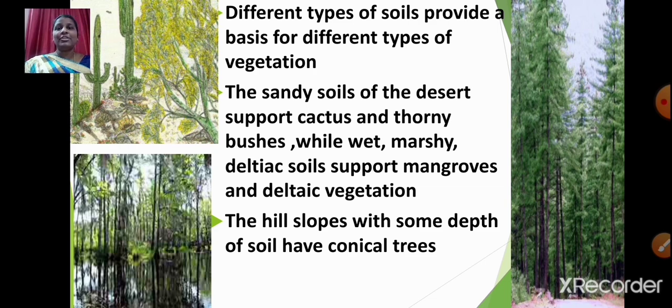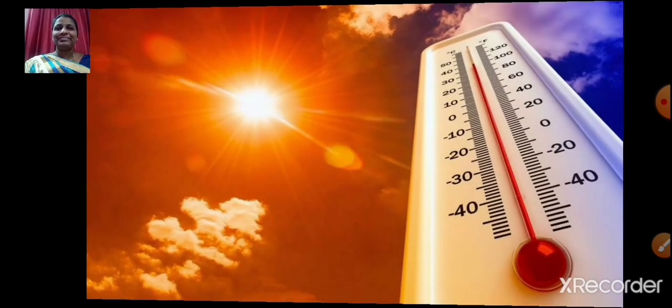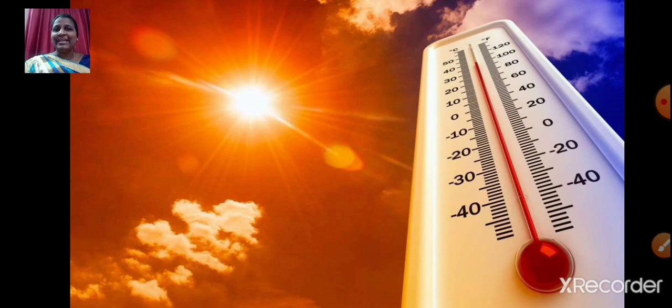For example, cotton grows well in black soil. The sandy soils of the desert support cactus and thorny bushes, while wet, marshy, deltaic soils support mangroves and deltaic vegetation. The hill slopes with some depth of soil have conical trees. So, different types of soils provide a basis for different types of vegetation. Now, let us talk about temperature.